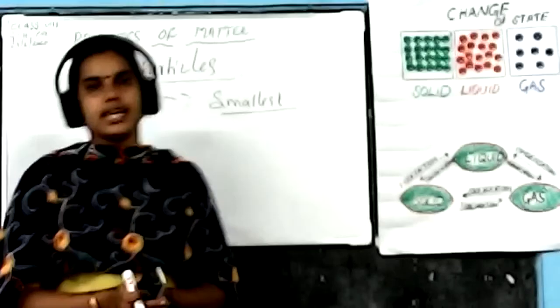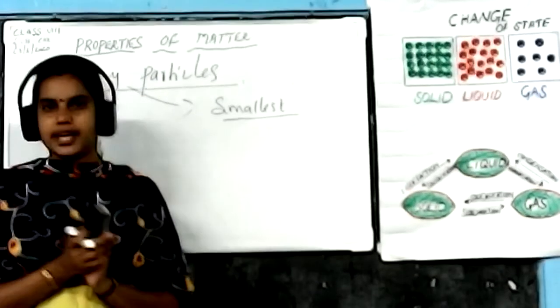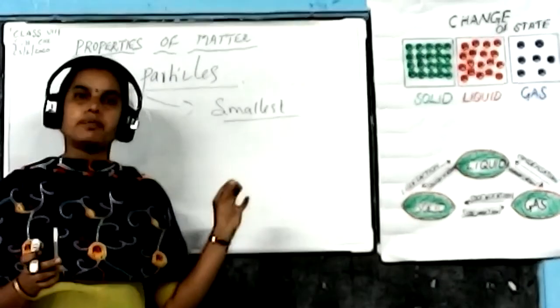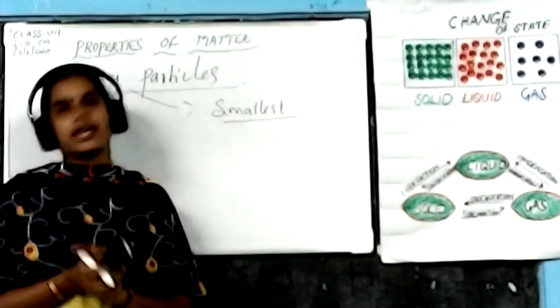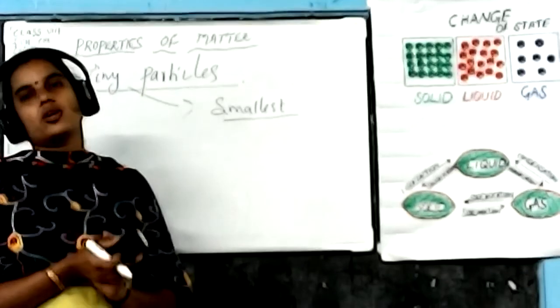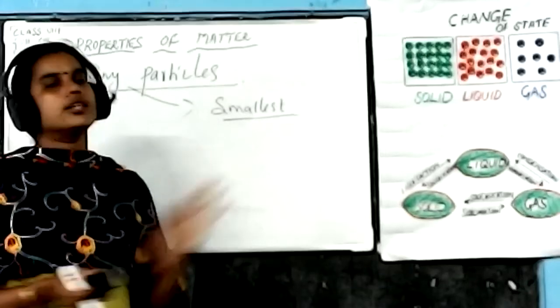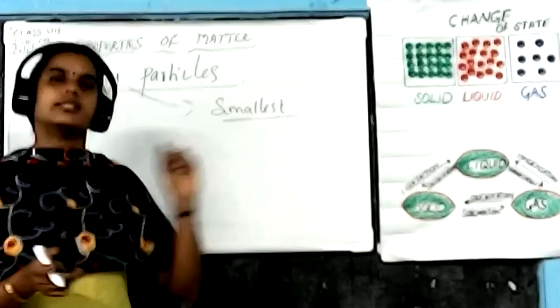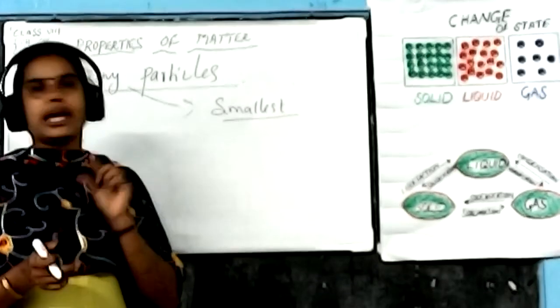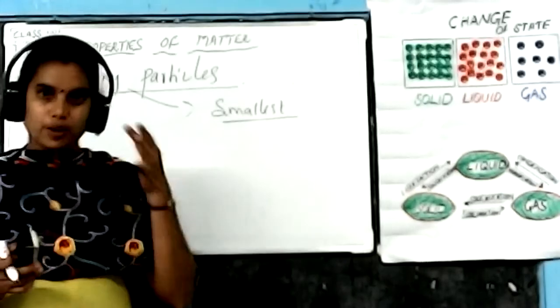We cannot see these particles with our naked eye. We can see them only using a microscope. These particles are called tiny particles.